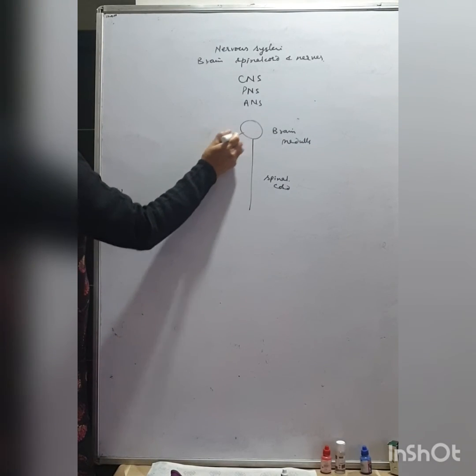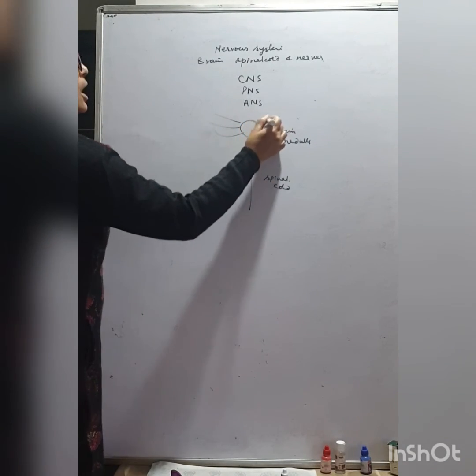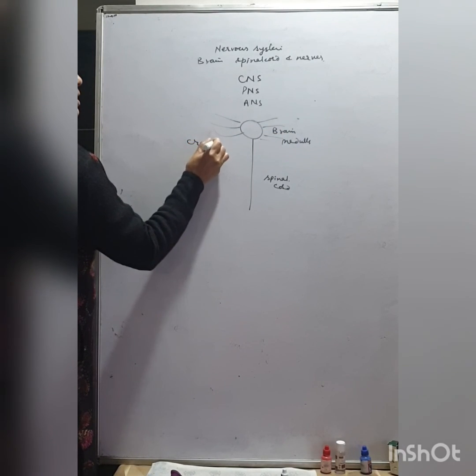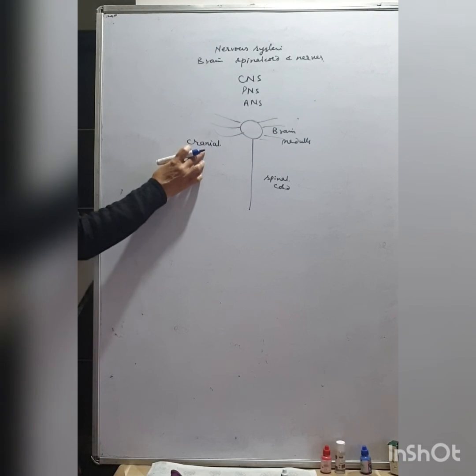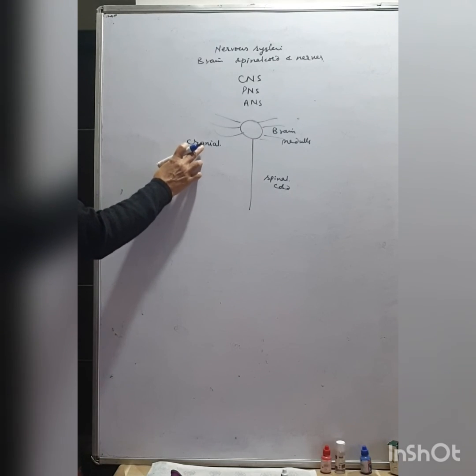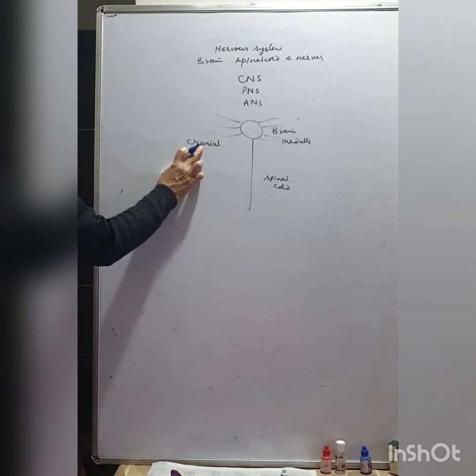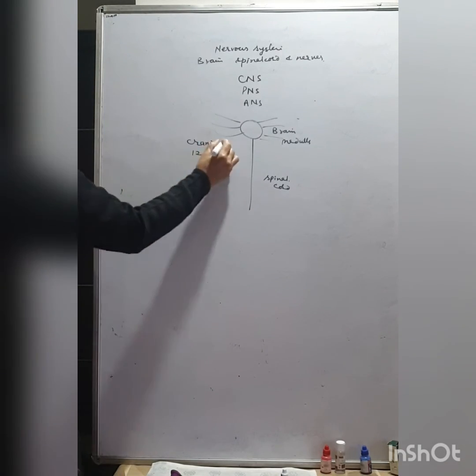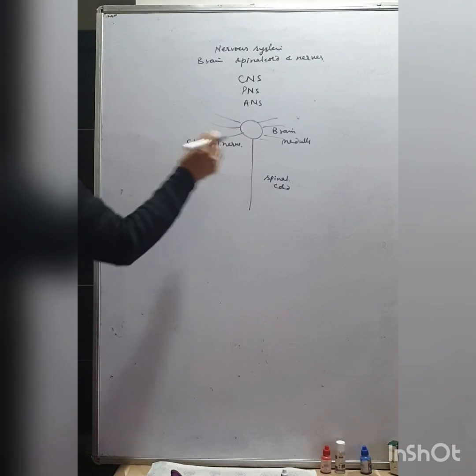The nerves which arise from the brain are called cranial nerves, and they are 12 pairs. The number of cranial nerves is 12 pairs.